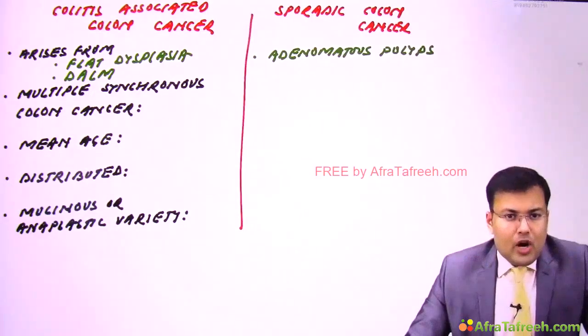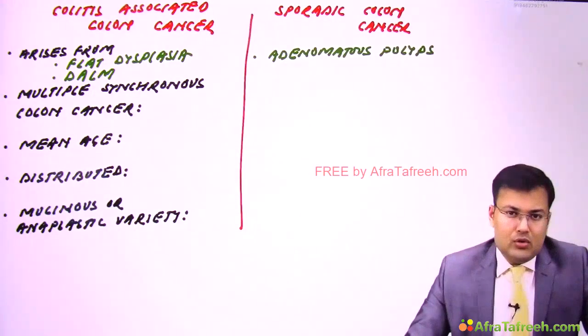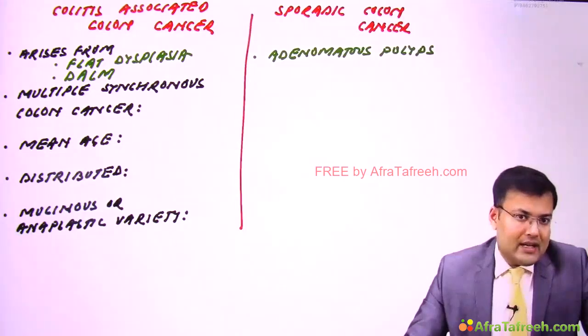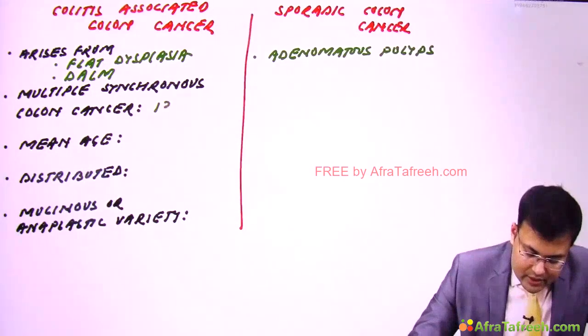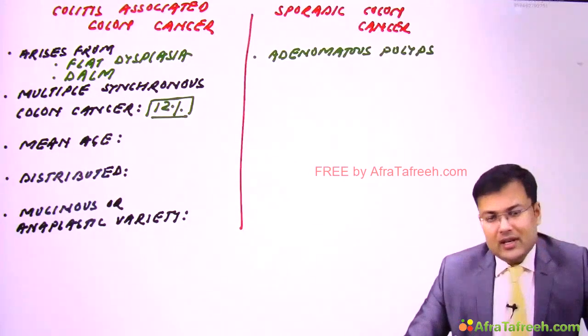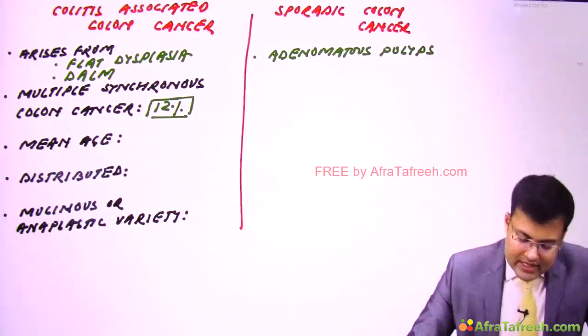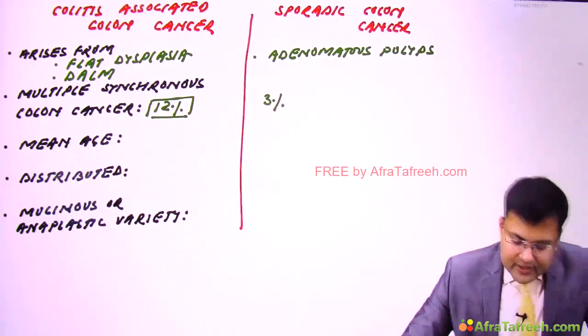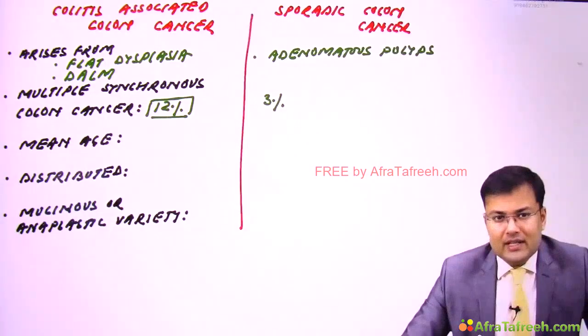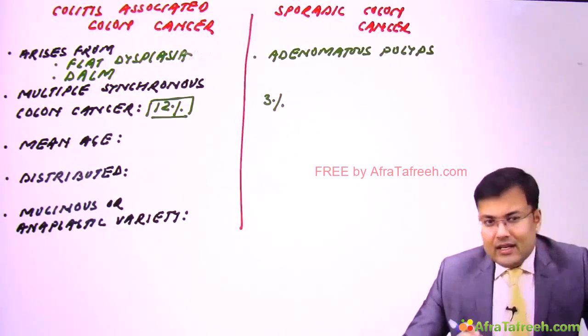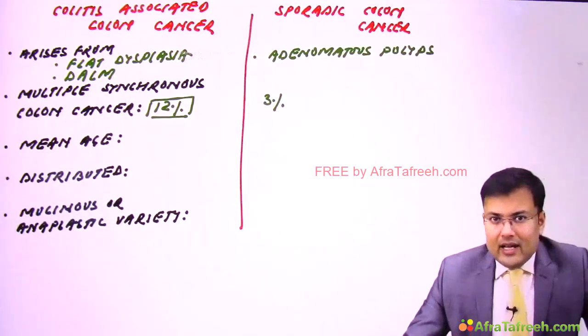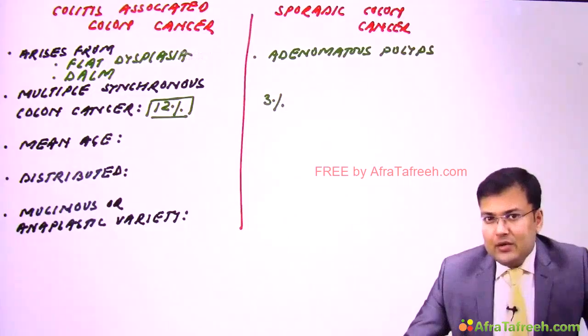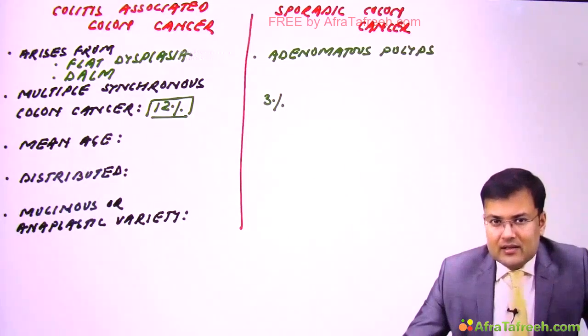Multiple synchronous colon cancer is relatively more common in colitis associated colon cancer as compared to sporadic. So what's the percentage? You have to remember because this was asked. 12% in colitis associated colon cancer and 3% in sporadic colon cancer. We discussed that inflammatory bowel disease occurs in the 2nd to 3rd decade and patients develop malignancy usually within 10 years or after that.